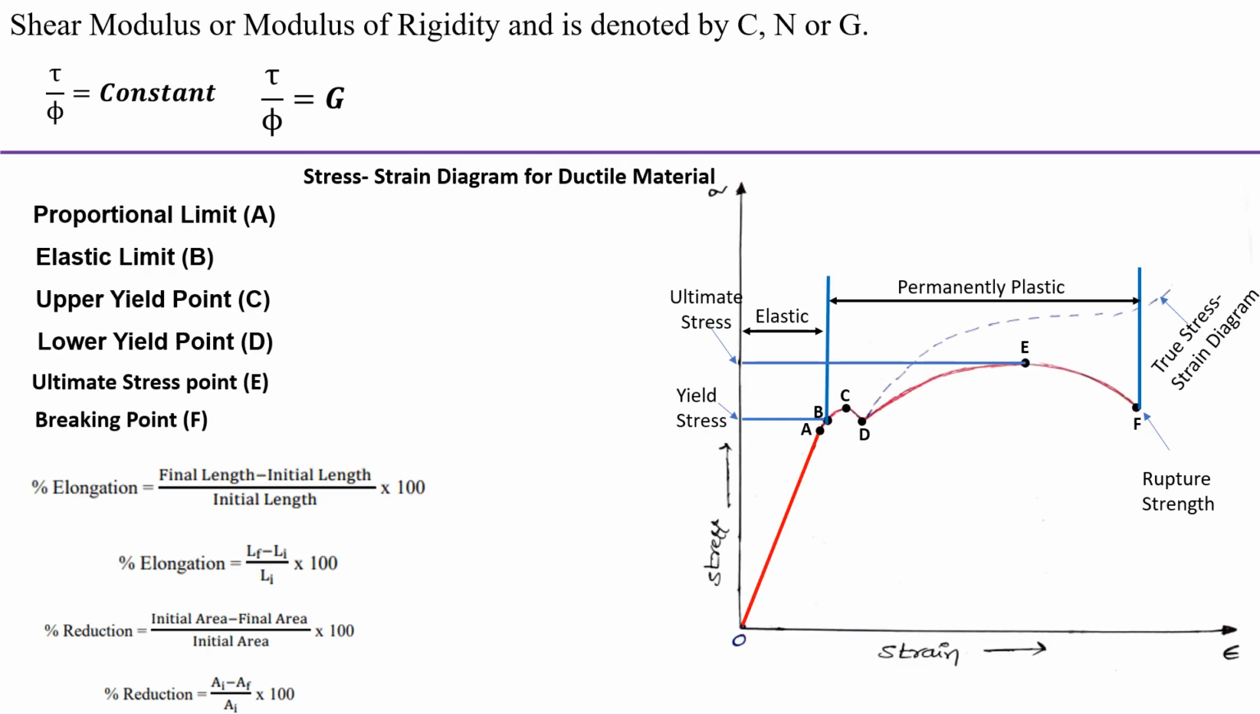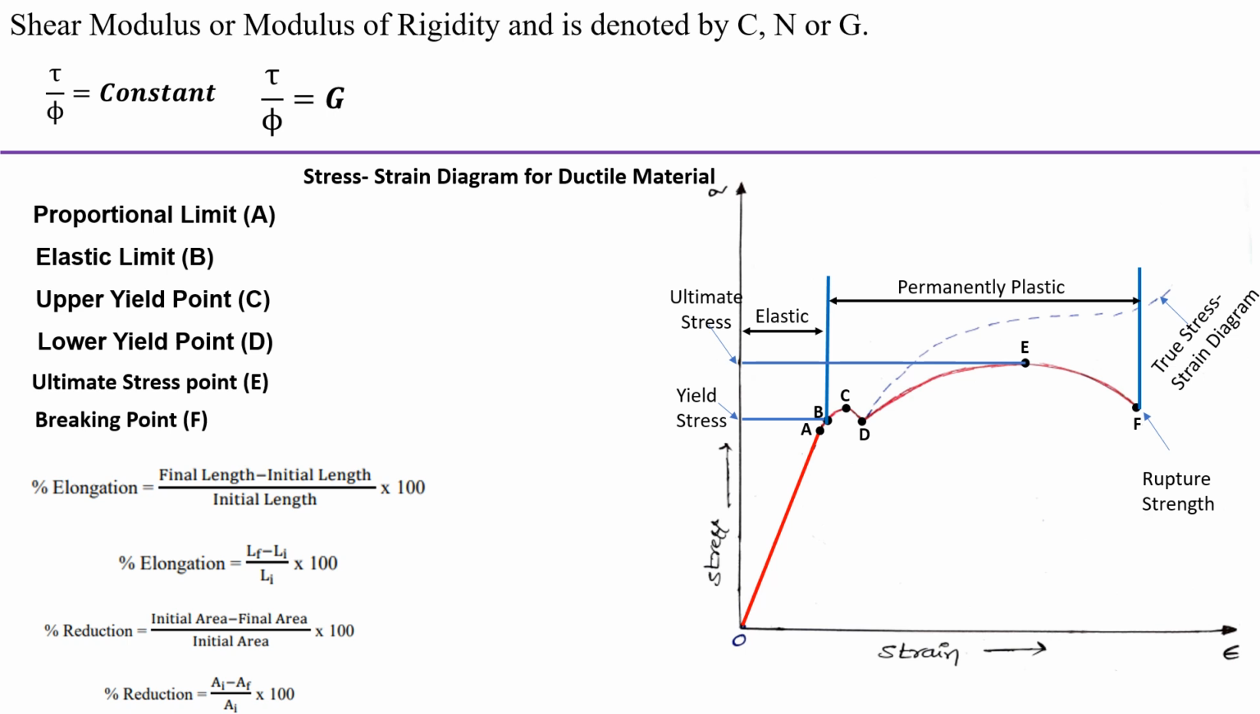Next we look at the stress strain diagram for ductile materials. So here on the stress strain curve various points are there. First one is the proportionality limit. Up to the proportionality limit, stress is directly proportional to the strain, and Hooke's law is valid up to this point. Next point is the elastic limit. Up to the elastic limit, the material regains its original shape and dimension after removal of the loading.